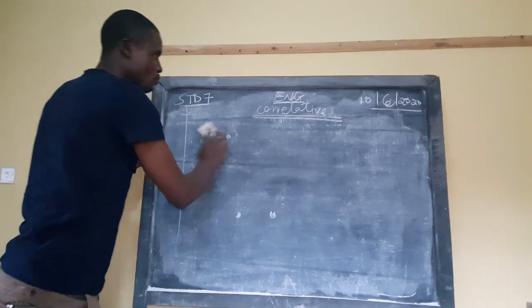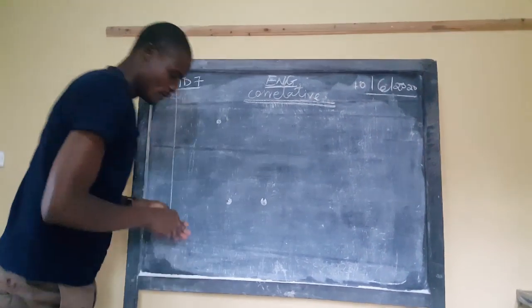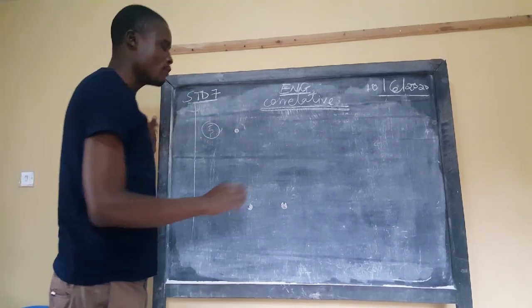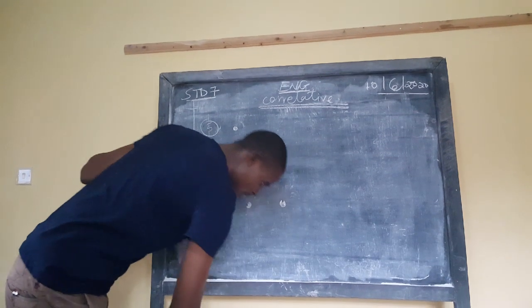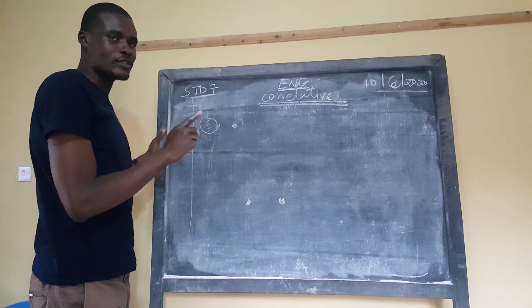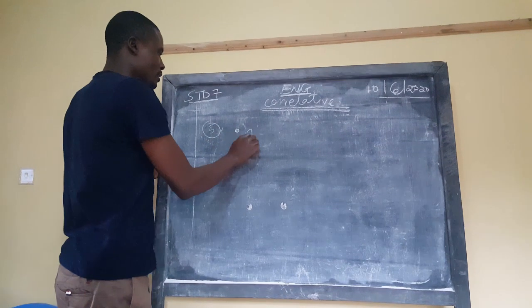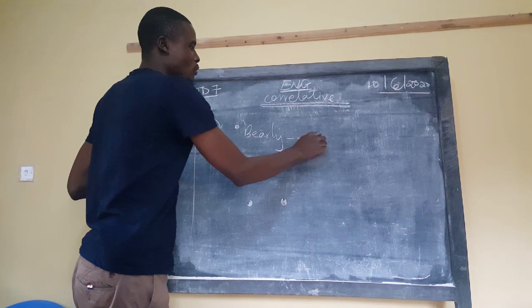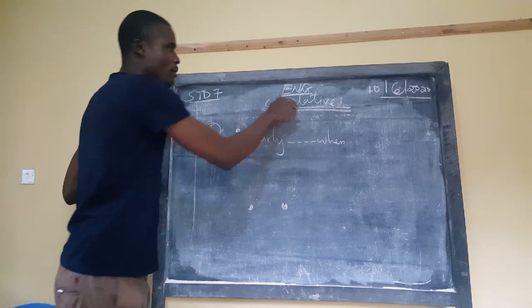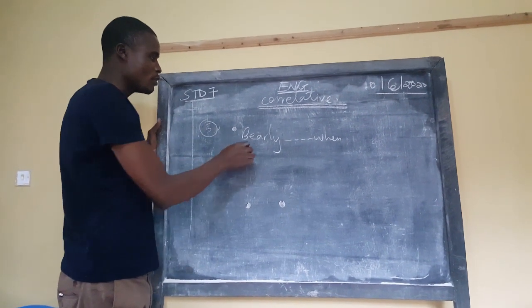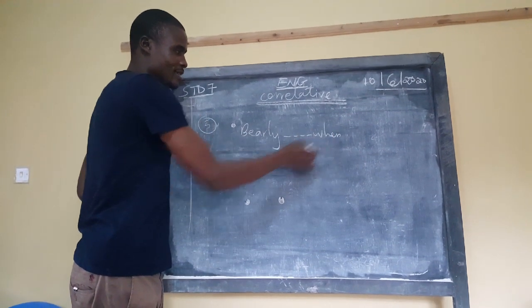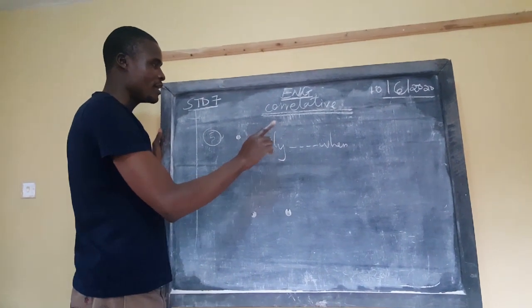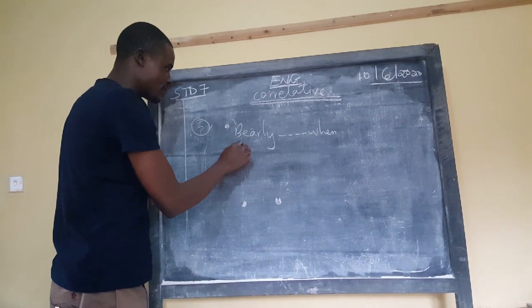Let us go to the ones we're going to do today. We're going to do 5 of them. So be very keen and very fast, so you can move faster. Number 1 is going to be the one that means the same as the one we just finished. That is barely. So we have barely, that goes with when. Remember what we talked about correlatives. These ones will go like that. There's no way we'll talk of barely done. Done is only for no sooner. We talk of barely when. And then we also have scarcely.